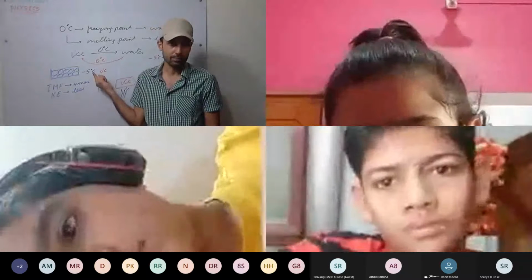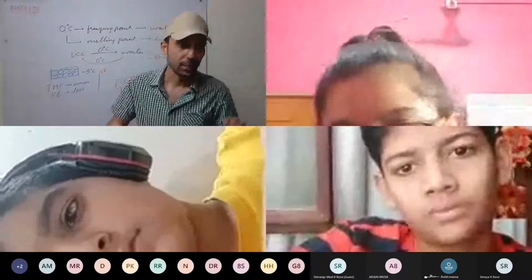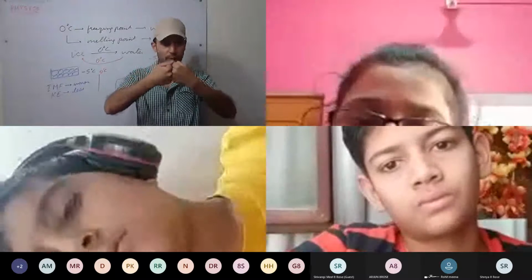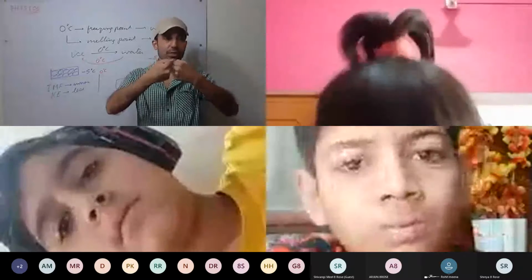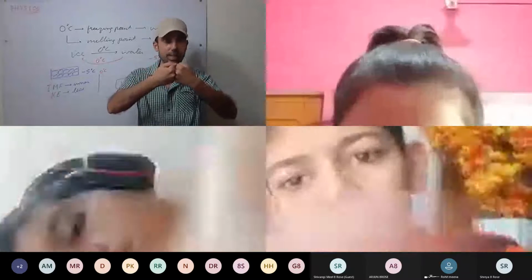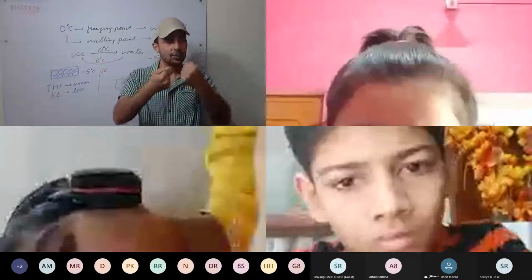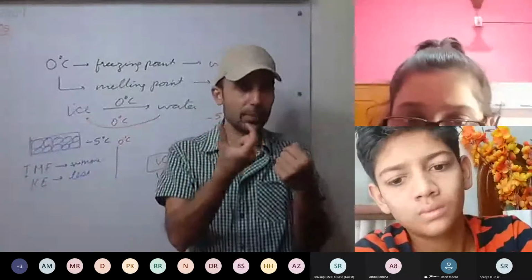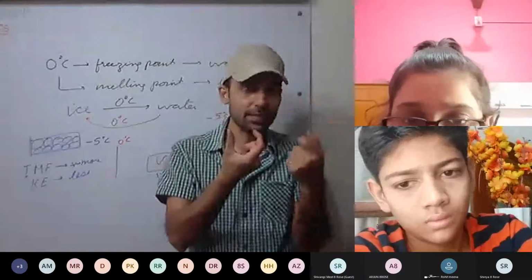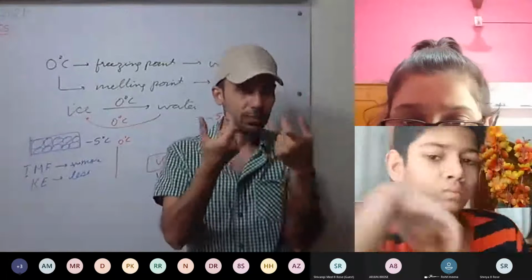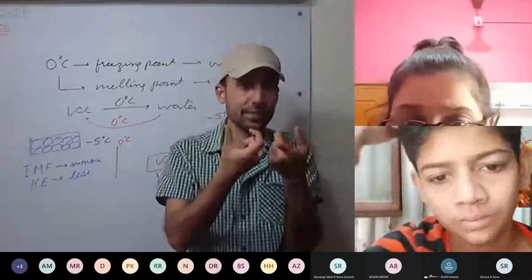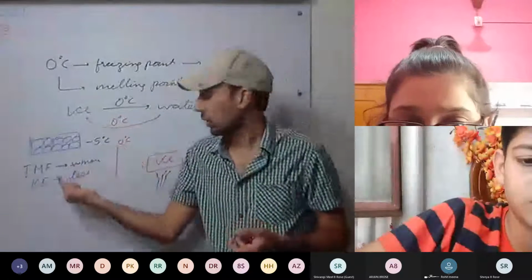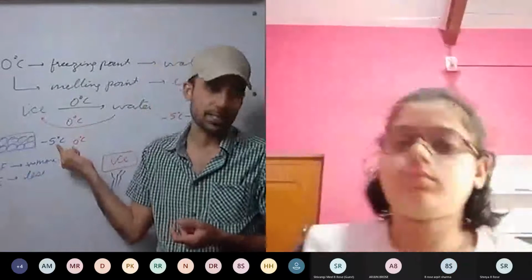So see here what is happening. Molecules are there in ice. They are closely packed, and intermolecular force is very strong, and kinetic energy is less. You can see they are only having vibration motion. So kinetic energy is less. Since they only have vibrational motion, very little heat is generated, very low temperature. So less the kinetic energy, less the temperature.